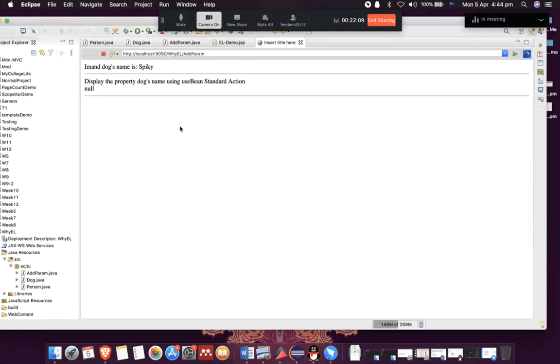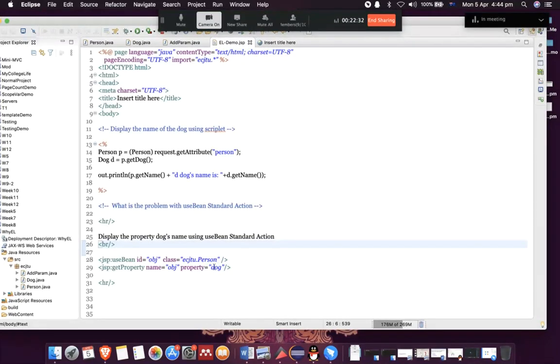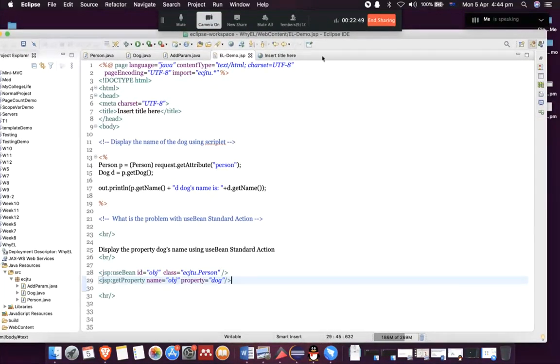Okay, so here lies the problem. You can see when I'm using scriptlets, everything is fine. I can get the value of dog's name, Spiky. But when I'm using use bean standard action, all I'm getting is null, right? So this means that I cannot get the property of another property using standard action. So here's why we need to use expression language.